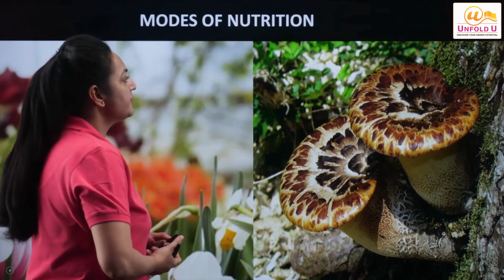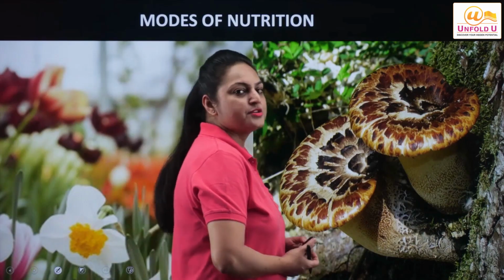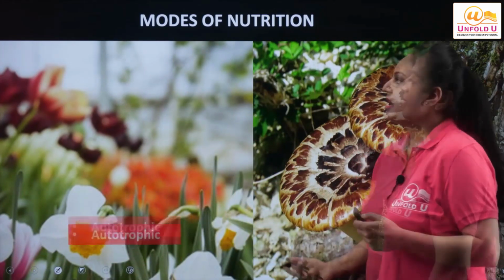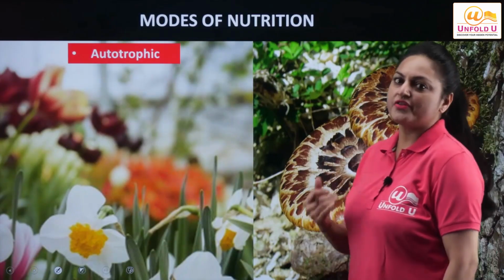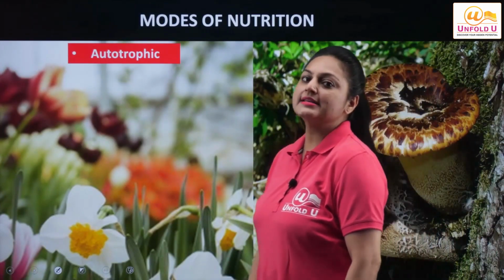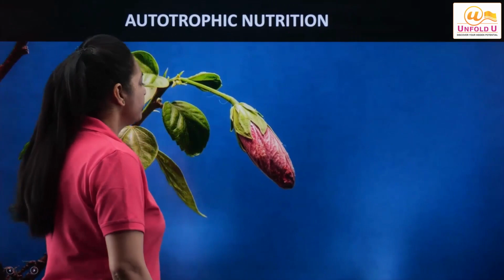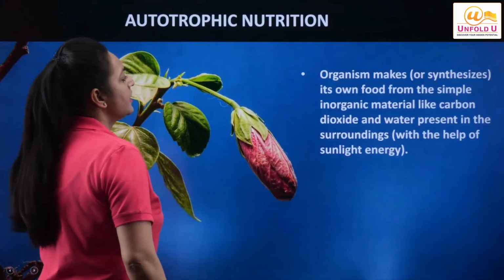So what are the different modes of nutrition? The basic modes can be classified into two types. Number one is autotrophic and the second one is heterotrophic. So let's see what autotrophic nutrition is.